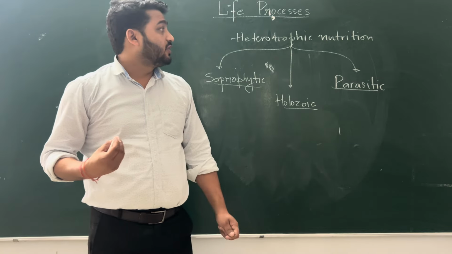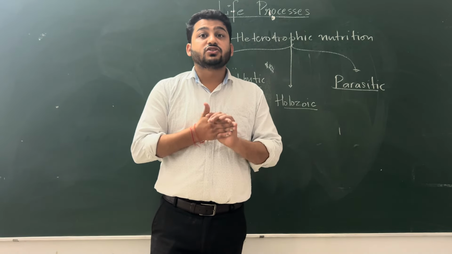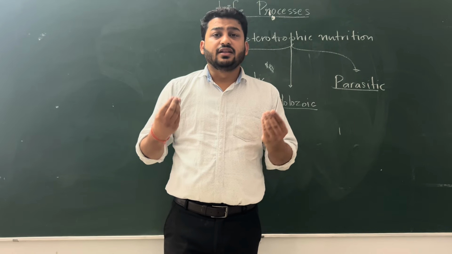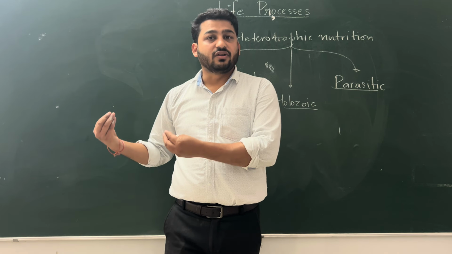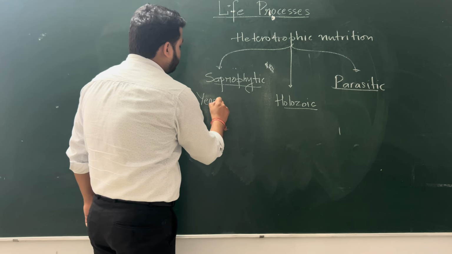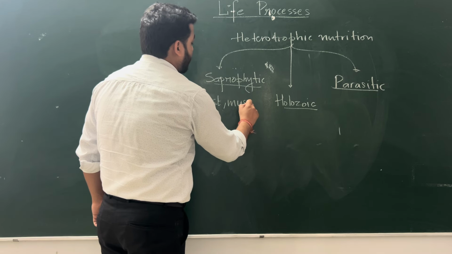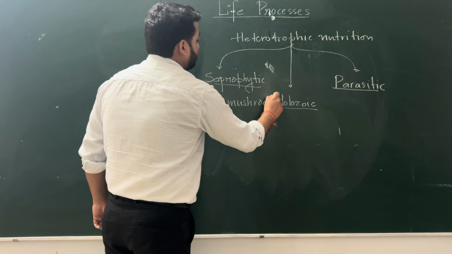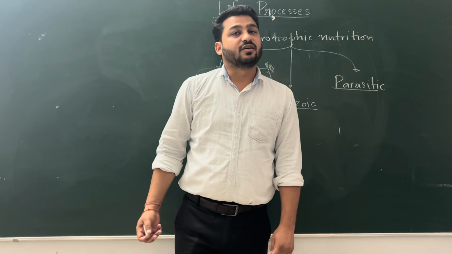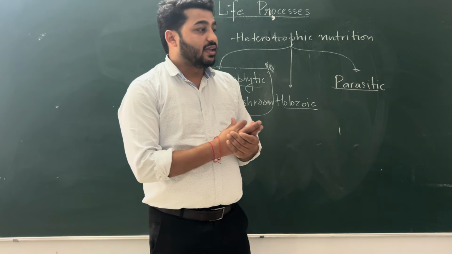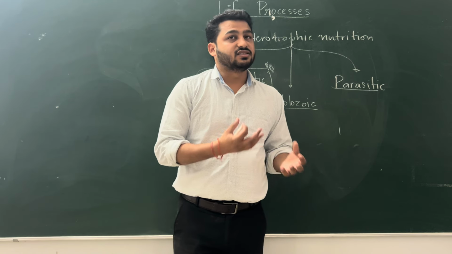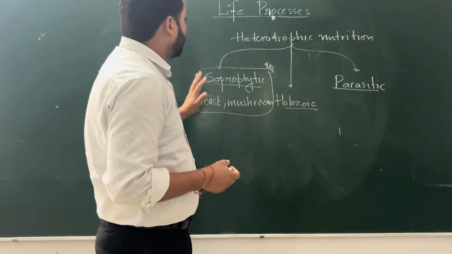Saprophytic type of heterotrophic nutrition is a kind of nutrition in which organisms depend on food which is dead and decayed. They depend on dead and decaying organisms. For example, yeast, mushroom. So saprophytic nutrition is a type of nutrition in which organisms derive their food from dead and decaying organisms.